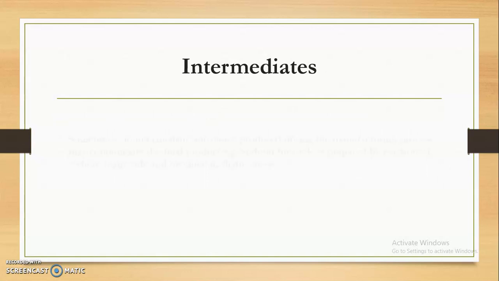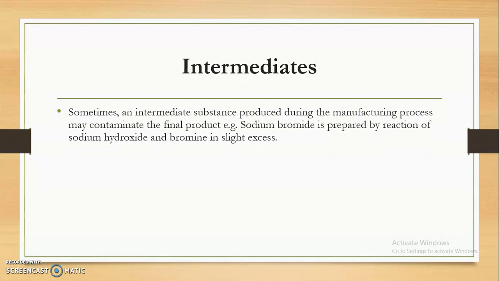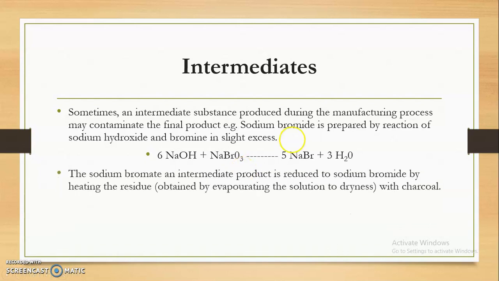The next type of source is intermediates. Sometimes an intermediate substance produced during the manufacturing process may be carried into the final product. For example, sodium bromide is prepared by the reaction of sodium hydroxide and bromine in slight excess. You can see this reaction here. So sodium bromate, which is an intermediate product, is formed during the conversion of NaOH with bromine.